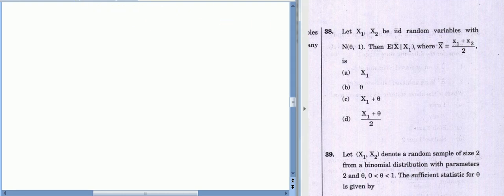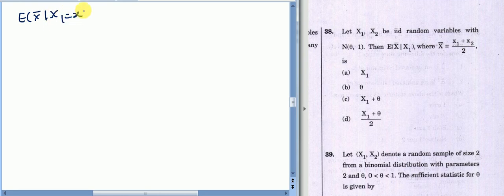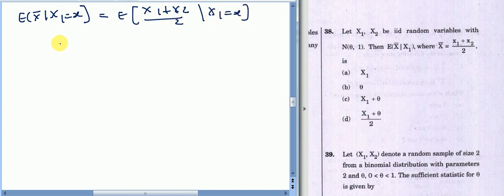Now this question number 38 can be written as: let X1, X2, ..., Xn be IID random variables with Normal(theta, 1), then the expected value of X bar given X1 is? So the expected value of X bar given X1, where X1 will of course take a value x, equals the expected value of (X1 plus X2) by 2 given X1 equals x, which equals 1 by 2 times the expected value of X1 plus